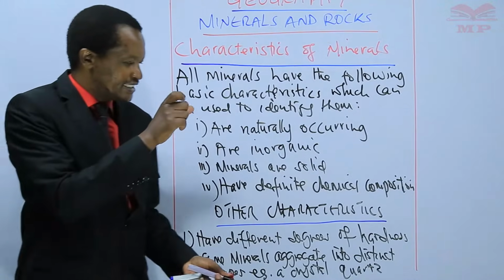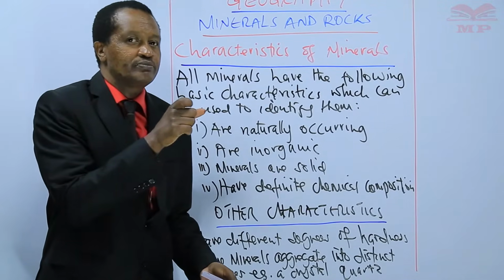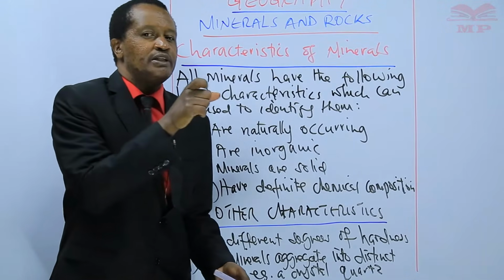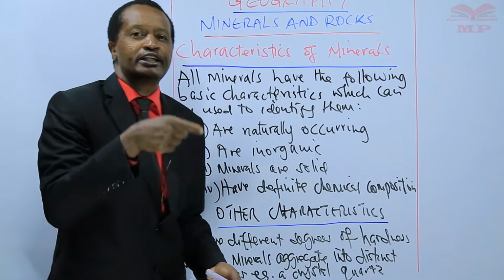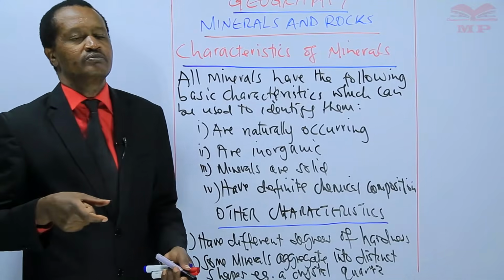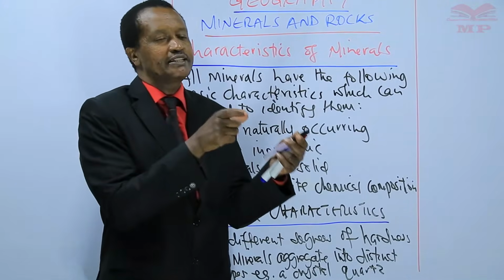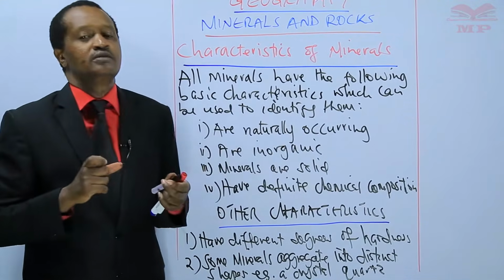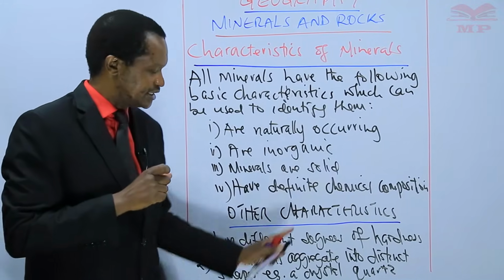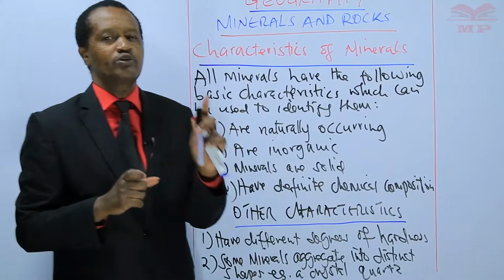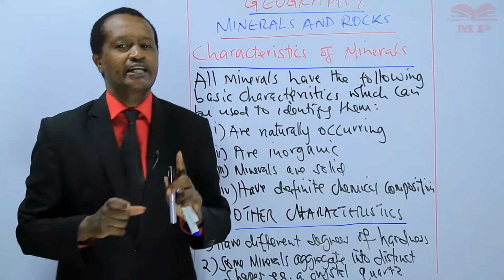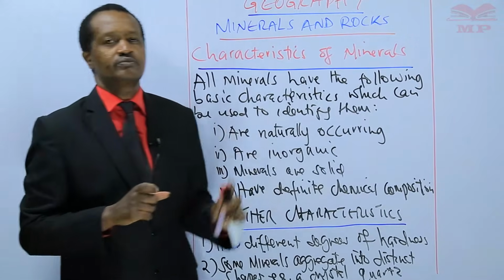It has a distinct, specific shape, and this is a shape that takes the form of a prism. And that prism has 6 sides. The distinct shape of a quartz is that of a 6-sided prism.